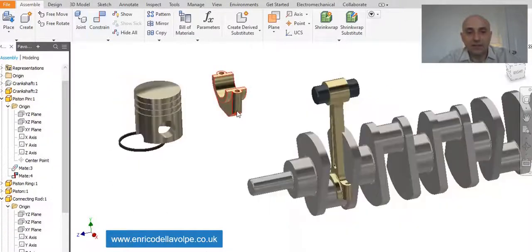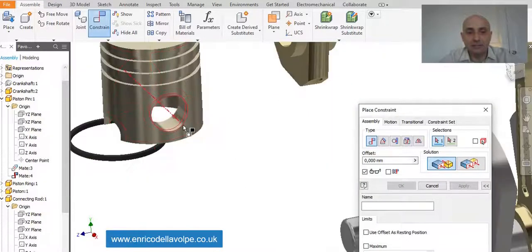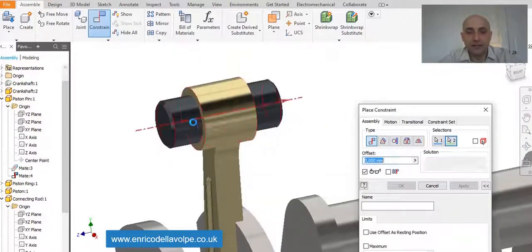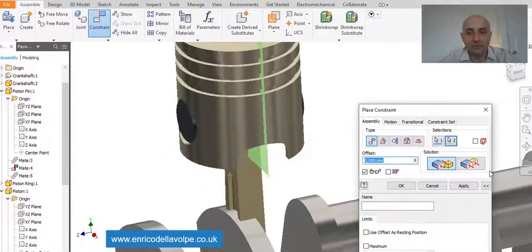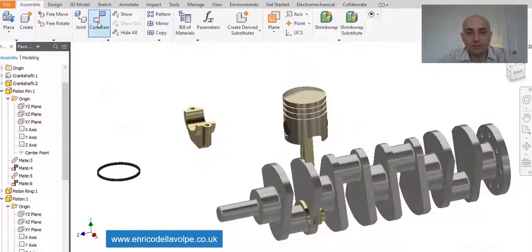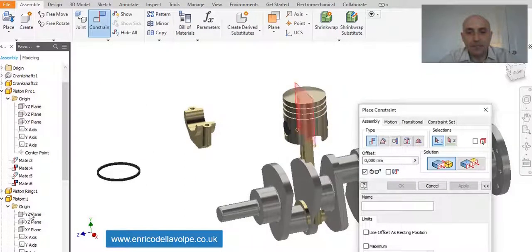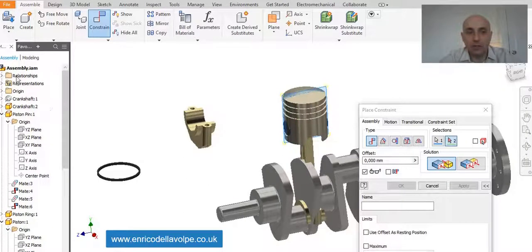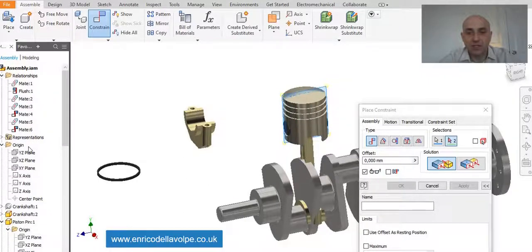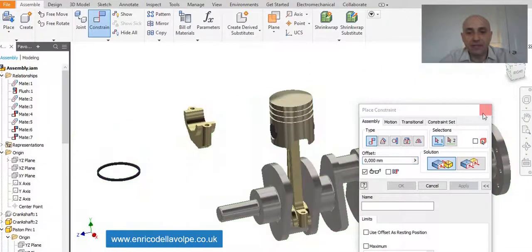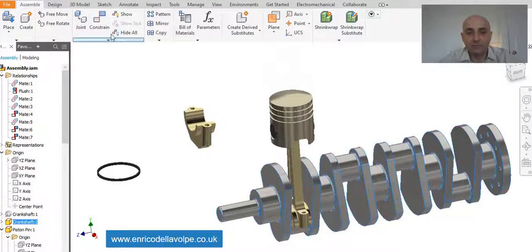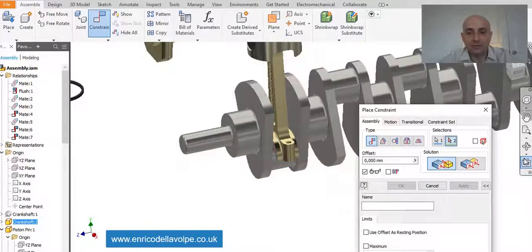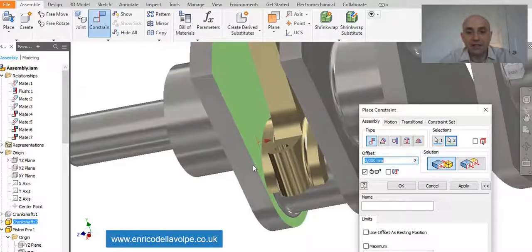Then take the piston, axis with the axis, enter, middle plane of the piston with middle plane of the pin. Constrain the middle plane of the piston with the middle plane of the origin, so it works properly in a vertical line. Fix with the side 4 mm distance, enter.